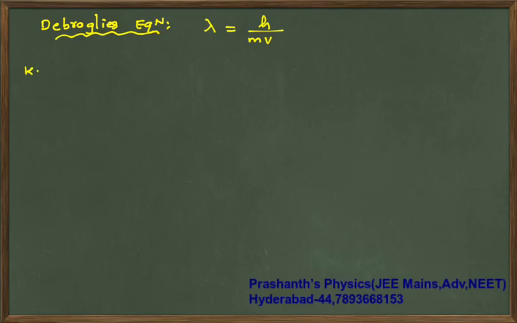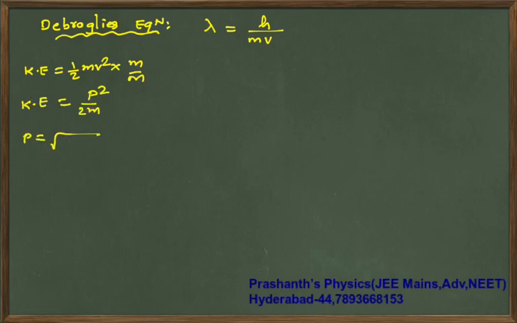Now your kinetic energy is half m v square into m by m, which becomes p square by 2m. P is under root 2m into kinetic energy. So this expression becomes h by under root 2 times m into kinetic energy.